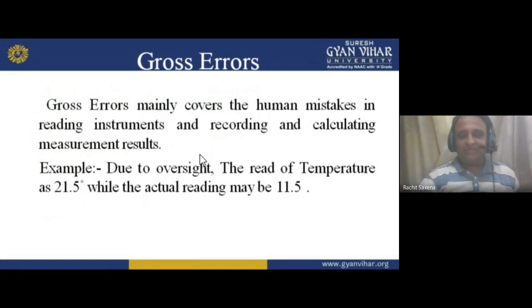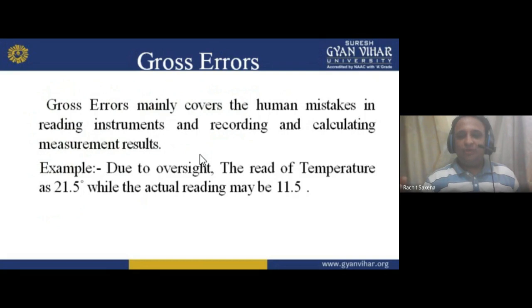First of all, I am taking an example here. The ammeter is connected in the circuit. Now you want to measure the current ratings. In current ratings, you have to take out four readings, and the readings are as follows. For example, 11.2, 11.3, 11.4, and 11.5. But one reading you read by mistake, it is 21.5.